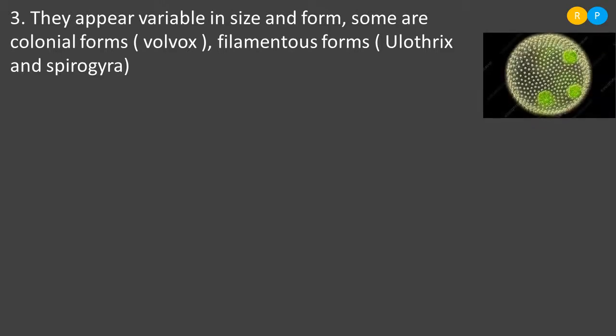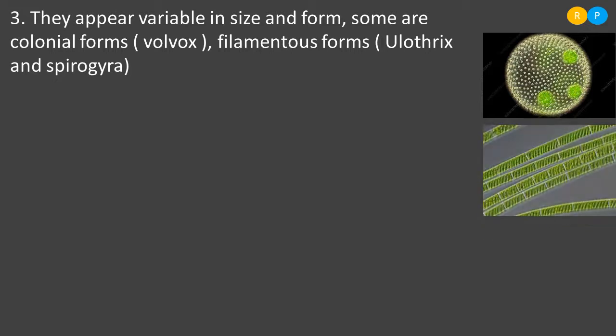You can notice many members are there in the colony, and the dark green patches we can see are the parental colonies, and the small members we can notice here are the daughter colonies. So many members are associated with one another and they form their own colony here. So this is called a colonial form.